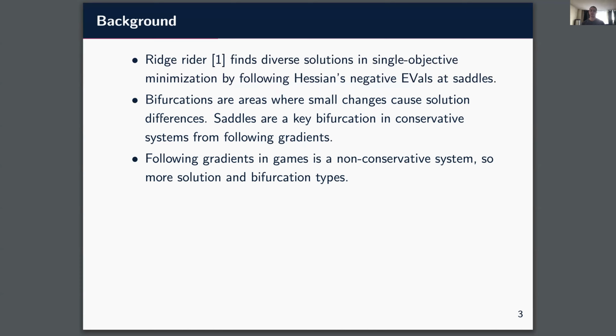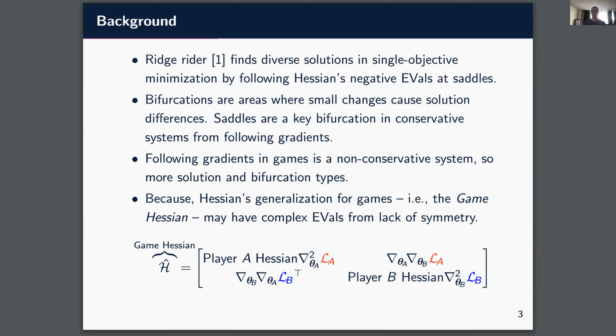However, following the players' gradients simultaneously in games is a non-conservative system, so we have more types of bifurcations and solutions. This is because the Hessian's generalization for games, the game Hessian, may be non-symmetric and could have complex eigenvalues.